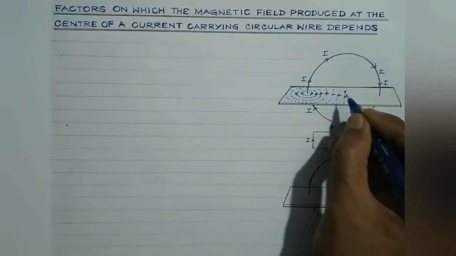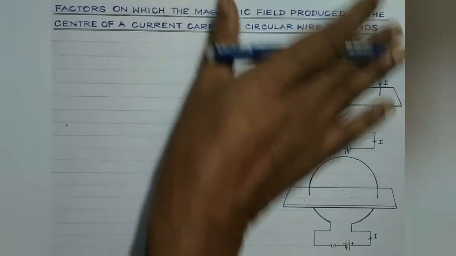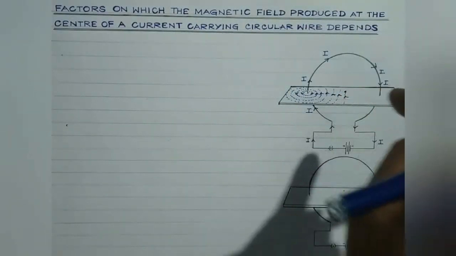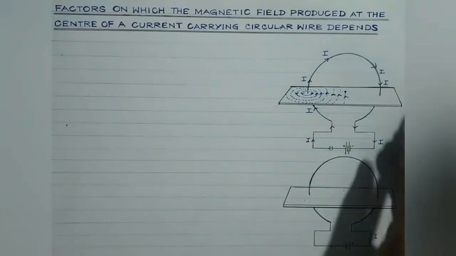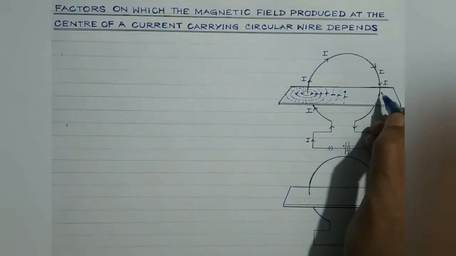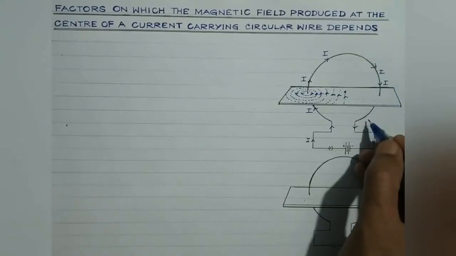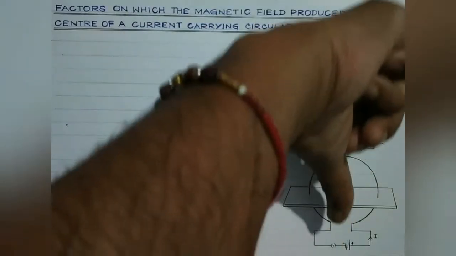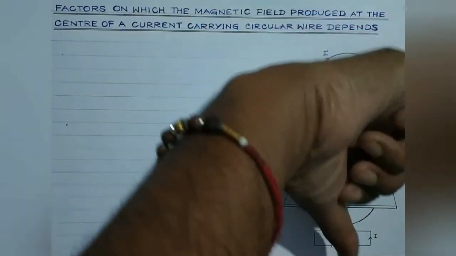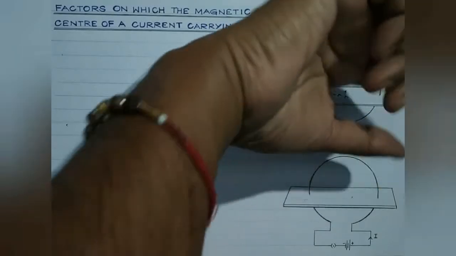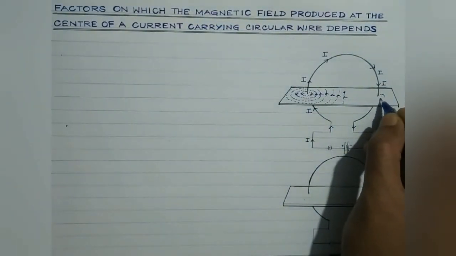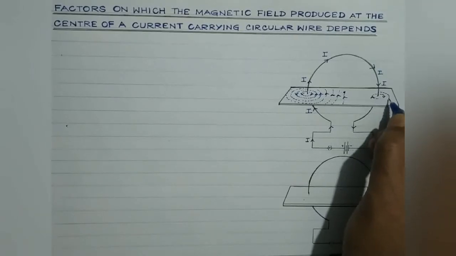Like students, if you consider this face of the loop, the magnetic field lines will appear to enter this face, isn't it? While consider this one, the direction of the current in this particular section is in the downward direction, like this. So it will be like this, the thumb indicating the direction of the current. The direction in which the rest of the fingers curl gives the direction of the magnetic field. So here it will be like this. The direction of the magnetic field lines will be along this direction.